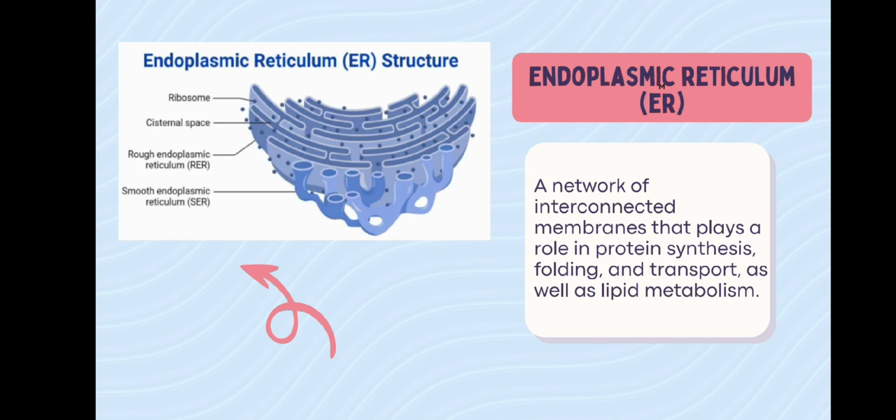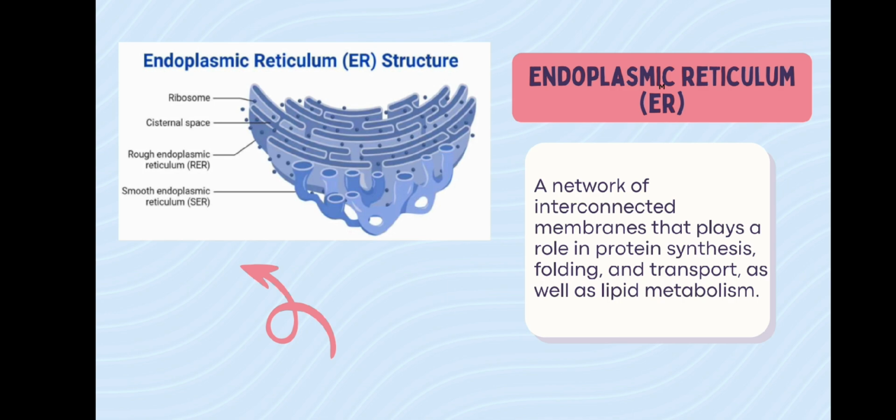Endoplasmic reticulum, a network of interconnected membranes that plays a role in protein synthesis, folding and transport, as well as lipid metabolism. There are two types of ER: rough ER, studded with ribosomes, and smooth ER, lacking ribosomes. Rough ER is involved in protein synthesis and modification, while smooth ER participates in lipid synthesis and detoxification.